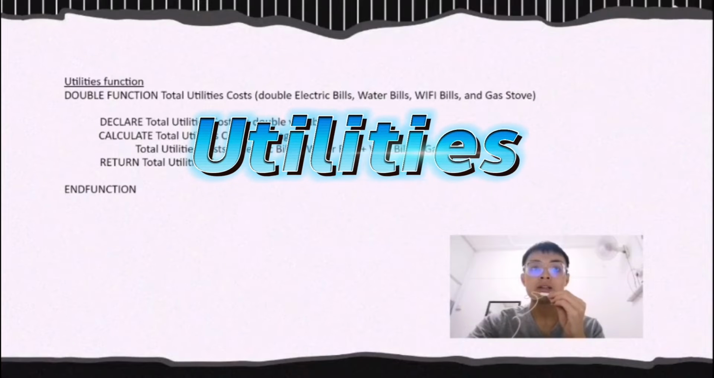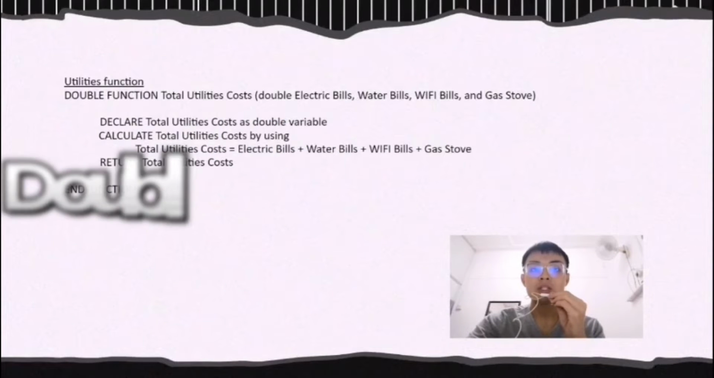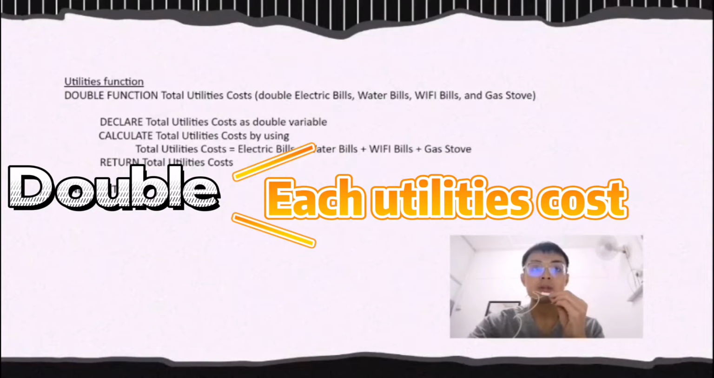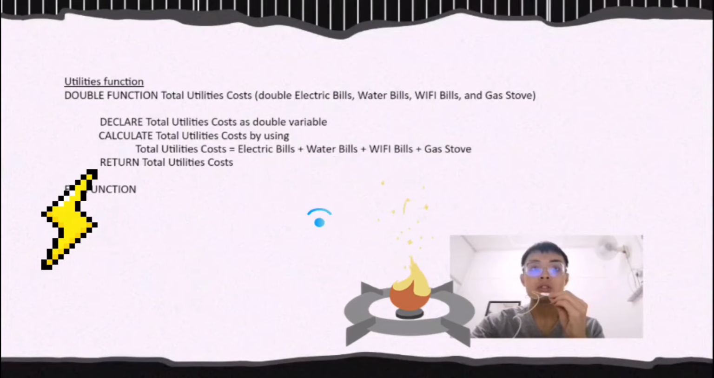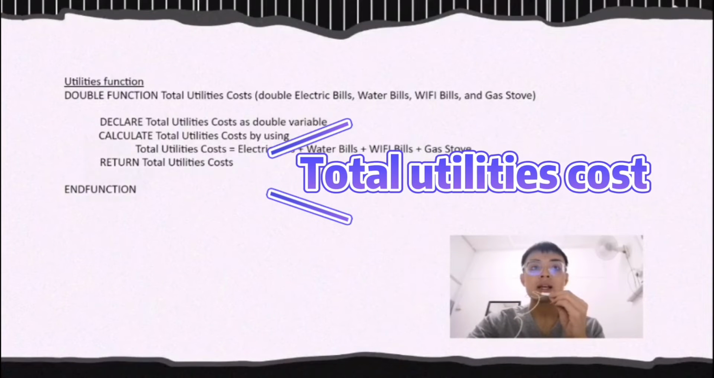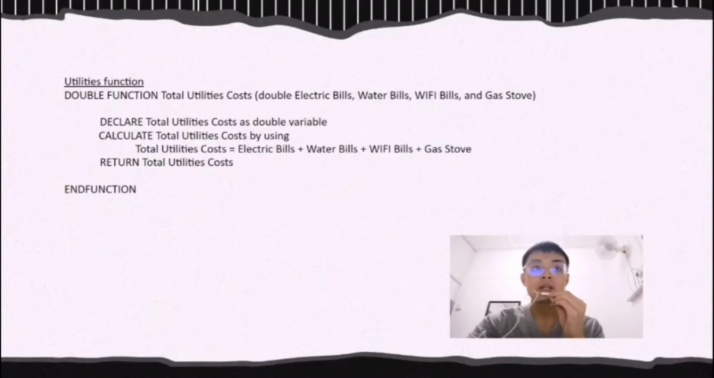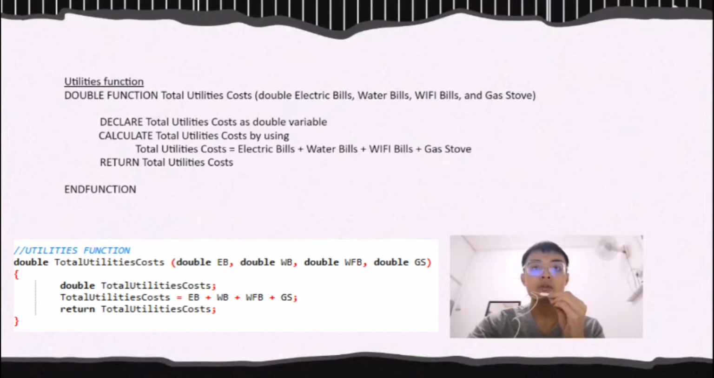Next is the utility function. Double data type is used to represent the cost of each bill, such as electric bills, water bills, Wi-Fi bills, and gas bills. Total utility cost is declared as a double variable. Then a formula is applied to calculate the total utility cost, which is total utility cost equals the sum of each bill cost. Then the program will stop execution and return to the calling function to show the output.